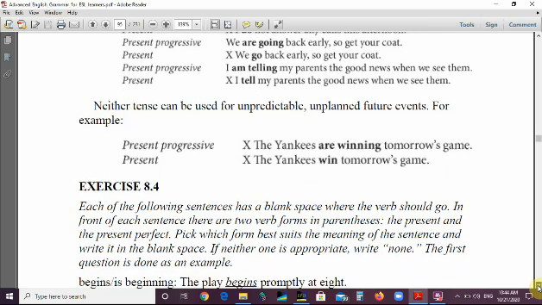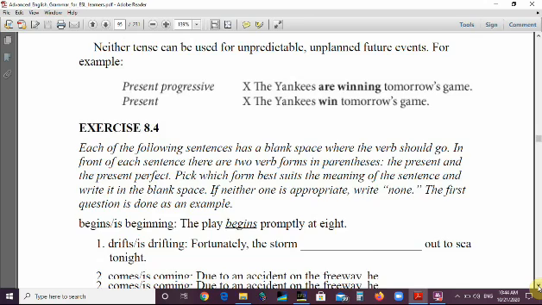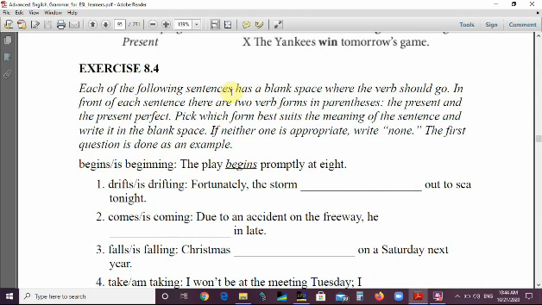Exercise 8.4. Each of the following sentences has a blank space where the verb should go. In front of each sentence, there are two verb forms in parentheses. The present and the present perfect. No, not the present perfect, the present and the present progressive.